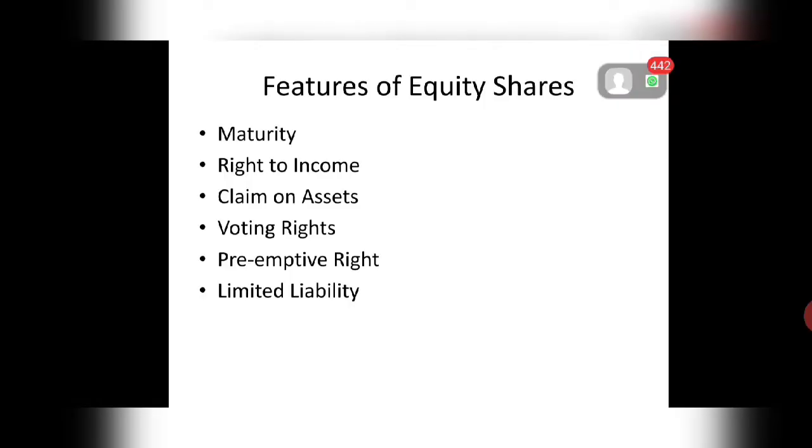And we will see the features or characteristics of equity shares. The first characteristic is related to maturity. Second, right to income. Third, claim on assets. Fourth, voting rights. Fifth, preemptive right. And the last one is limited liability. Now, let us see the important features or characteristics of equity shares in details.